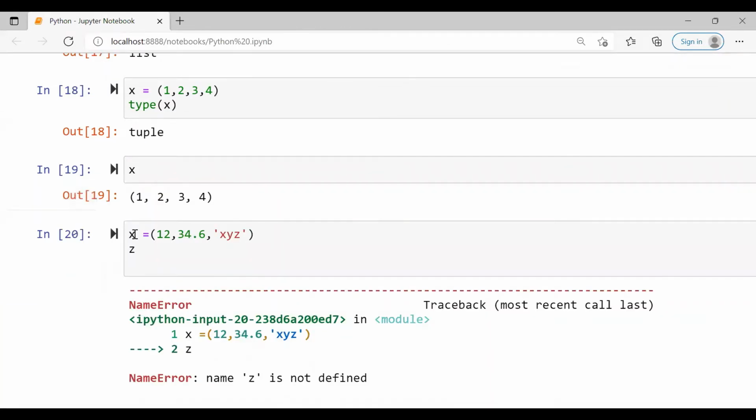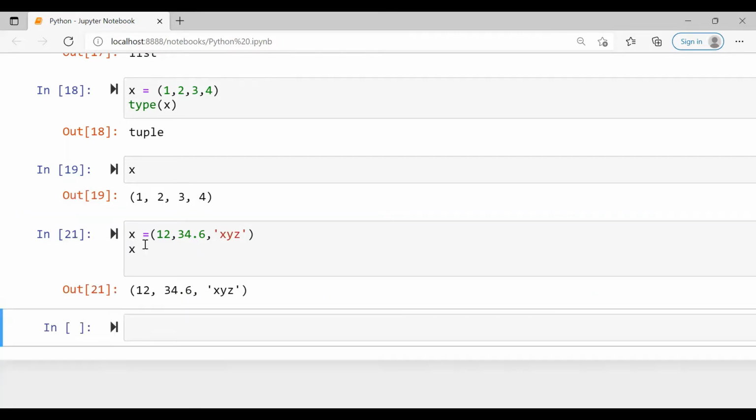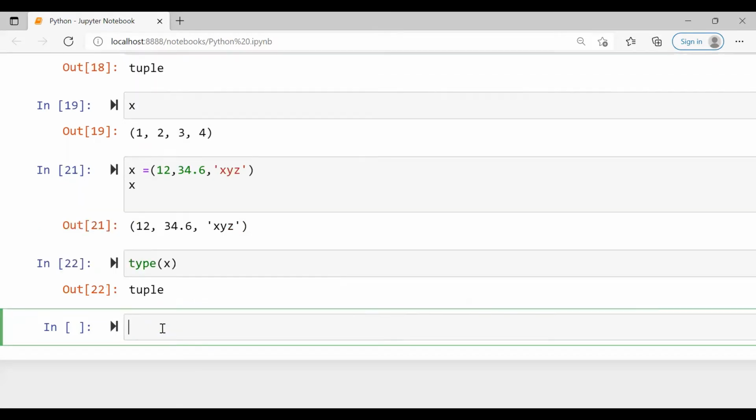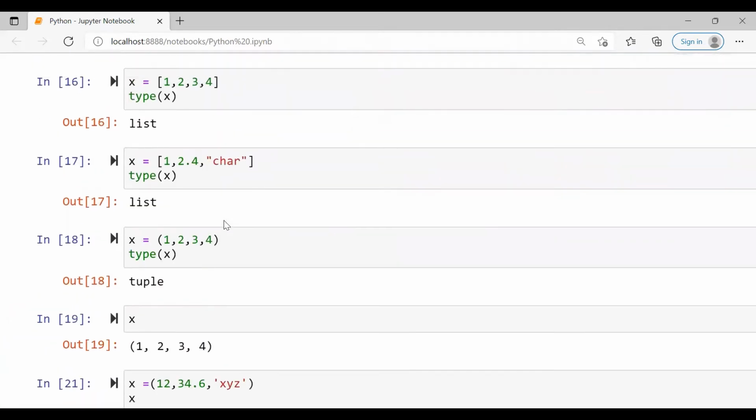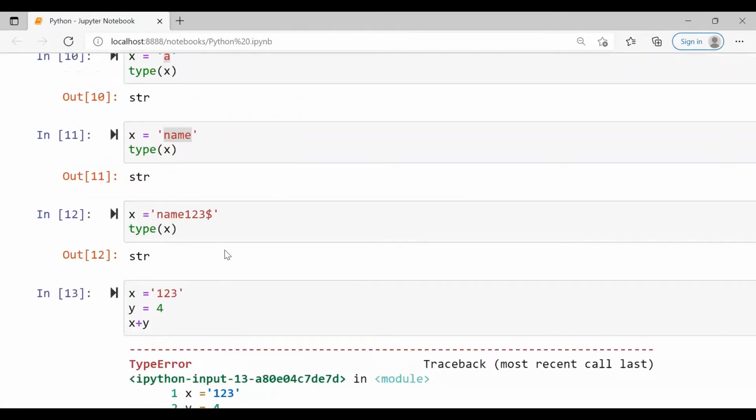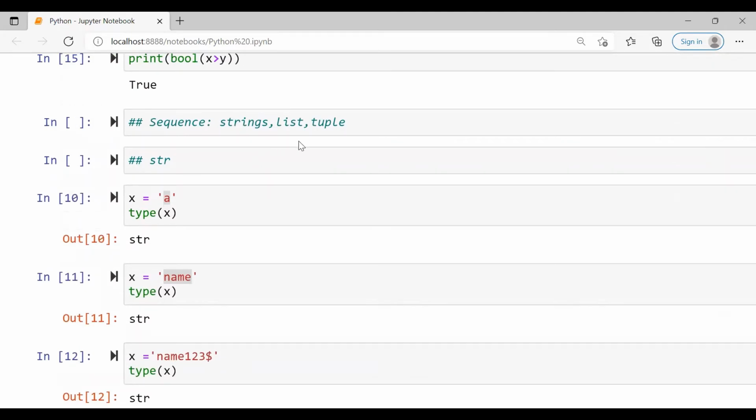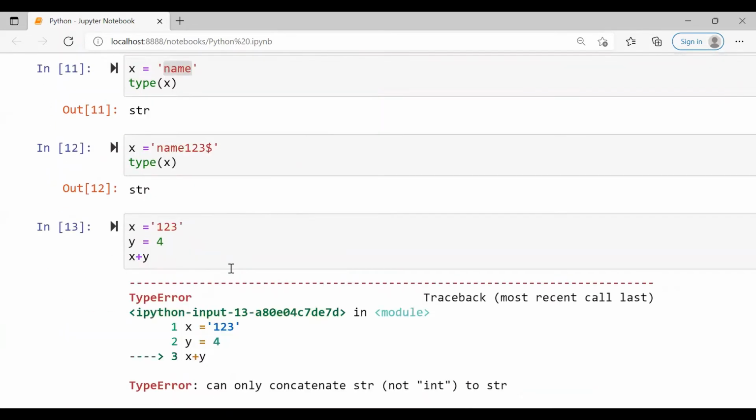Sorry, we have considered x as a variable, so as a tuple, right? So type. Now check again for the type of x. This gives a tuple. So this is the sequence data type. Sequence data type includes string, list, and tuple.